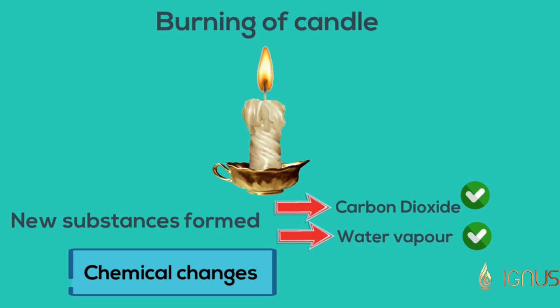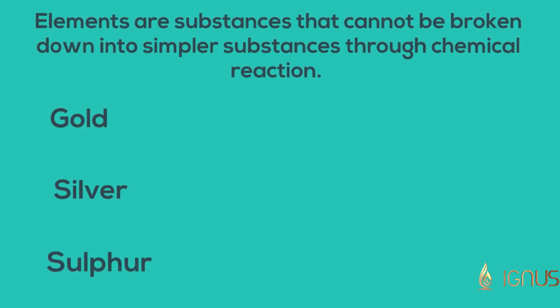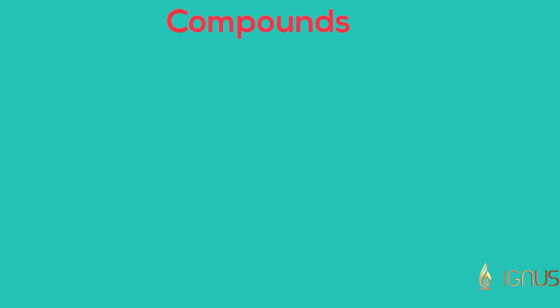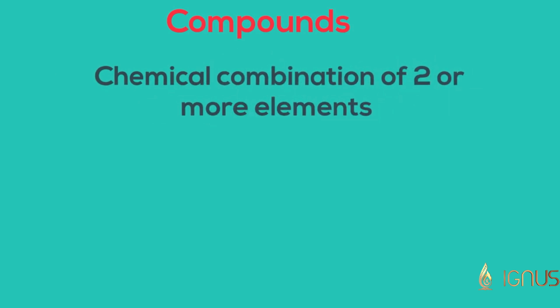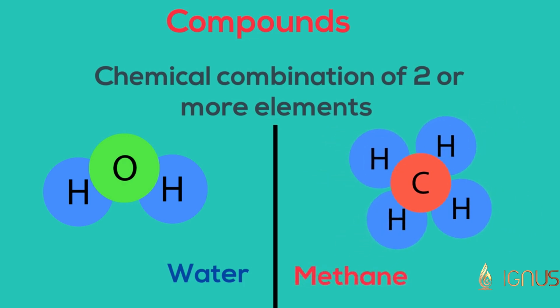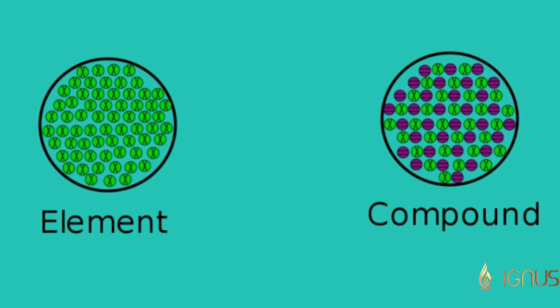Elements are substances that cannot be broken down into simpler substances through chemical reaction. Example: gold, silver, sulfur. Whereas compounds are formed by chemical combination of two or more elements. Example: water, which is formed by the combination of hydrogen and oxygen, and methane, which is formed by the combination of carbon and hydrogen. As you can see in the illustration, in an element, all the constituent particles are the same. In a compound, the constituent particles are made of two or more different types of particles.